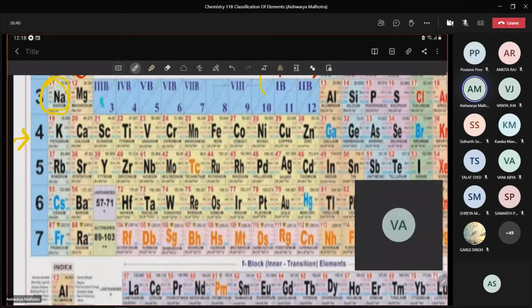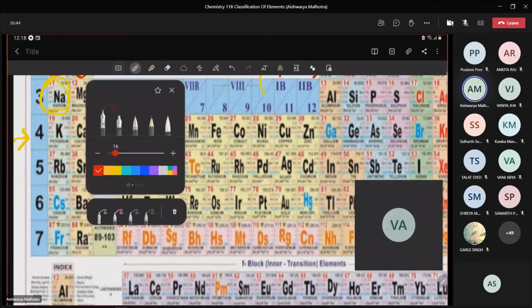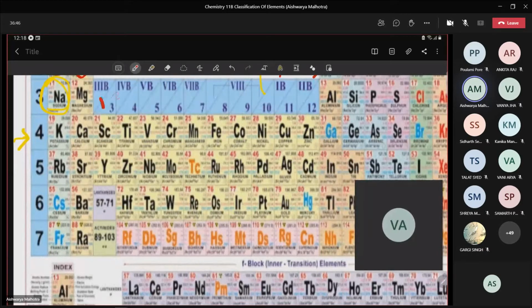This is group number 1. There's a color change. In this, red is much more prominent. Now this is the first group under D block, second, third, fourth, fifth, sixth, seventh, 8, 9, 10. Is that clear, beta? How we are putting these D block elements in various groups? Yes, ma'am. Now here I am having 10 groups under D block.